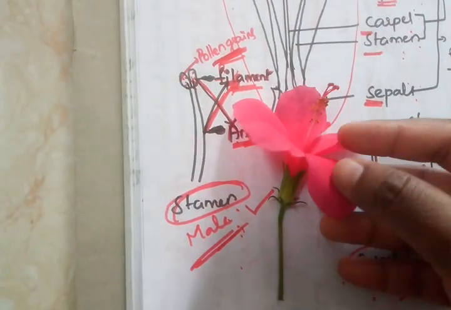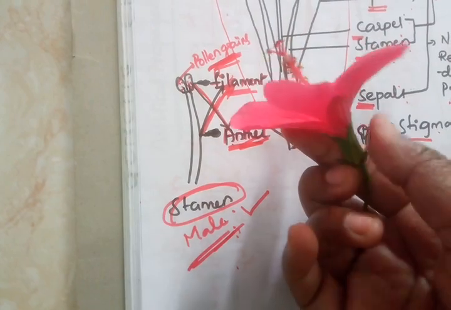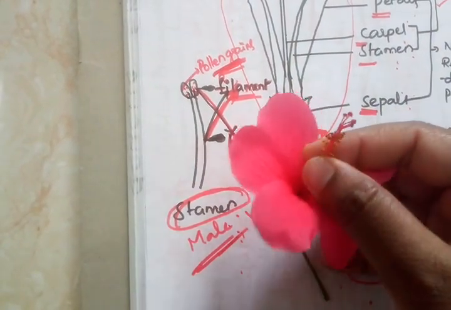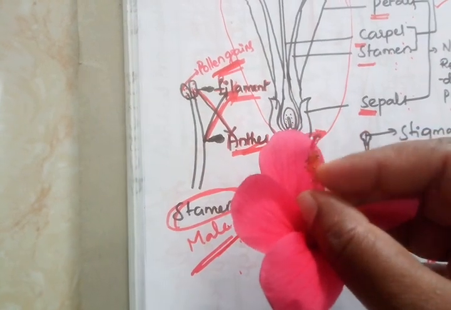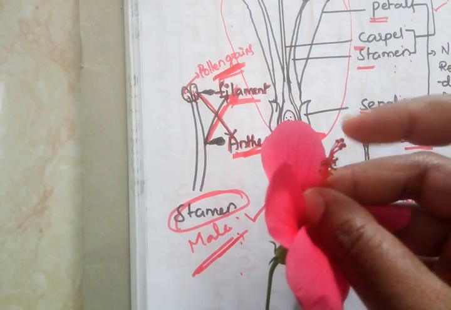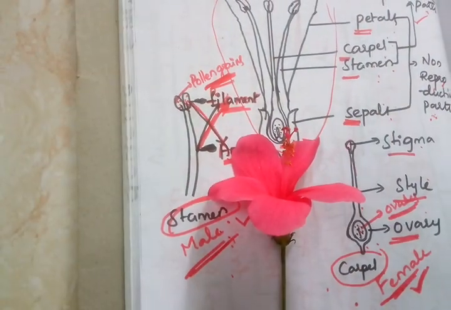Okay, this is a hibiscus flower, petals, and this green portion is sepals. Look at here. These yellow color are stamen, and this is stigma. Okay, so we'll see the inner portion also.